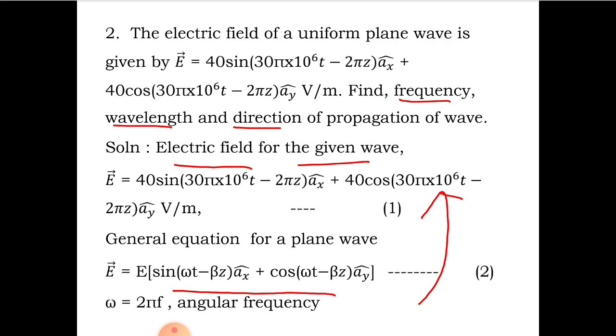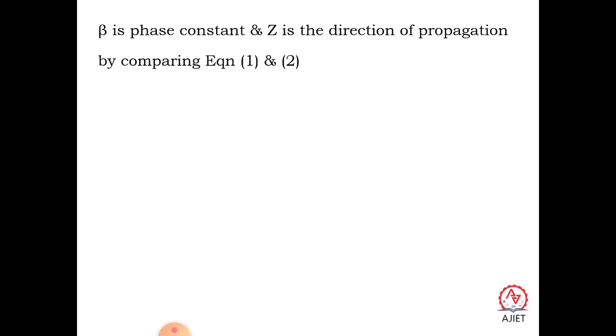So next, after comparison, omega is equal to 2 pi f, etc. Beta is the phase constant, and z is the direction of propagation of the wave.